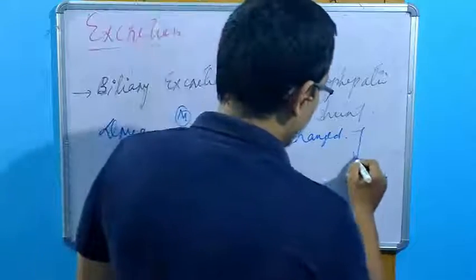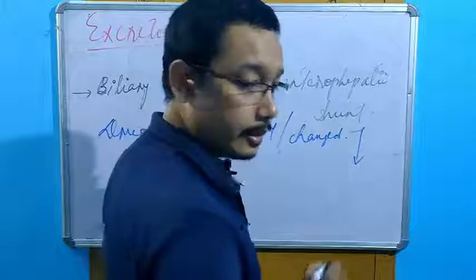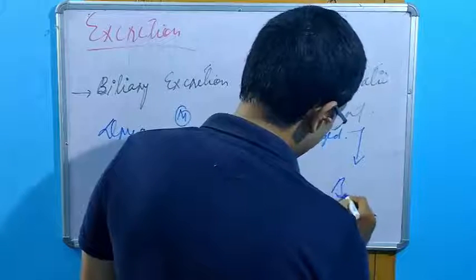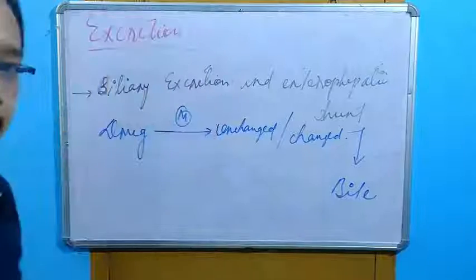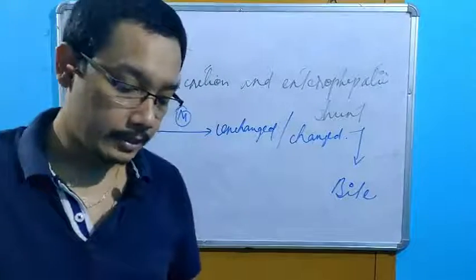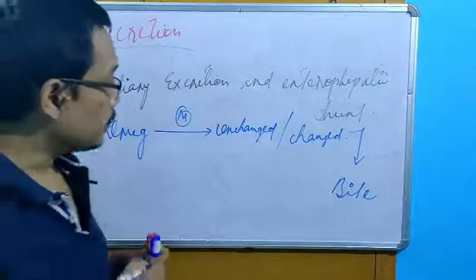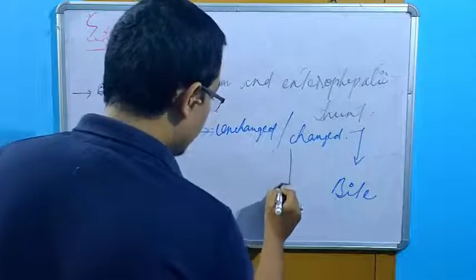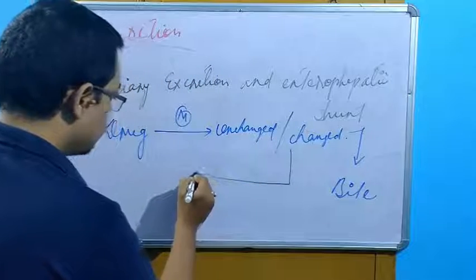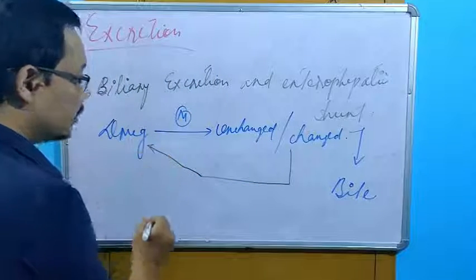Now it will be excreted in the bile. This is the normal concept, biliary excretion. But sometimes these unchanged or changed drugs can again go back to the original form of the drug